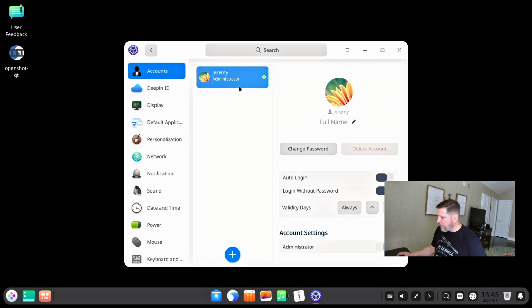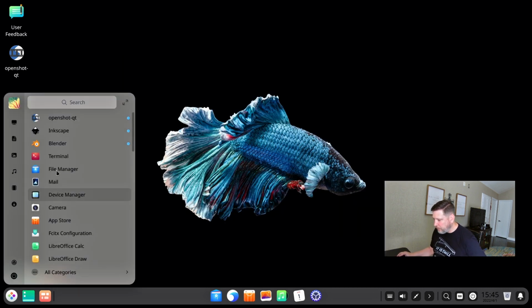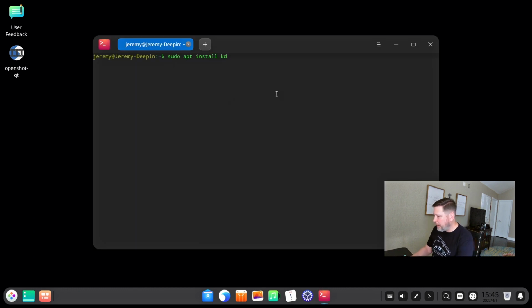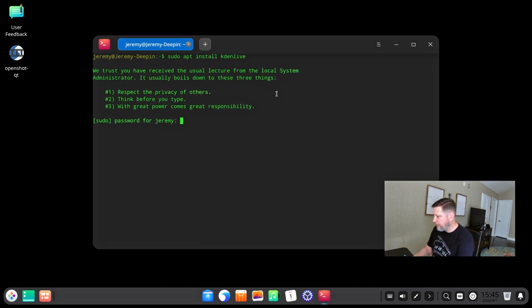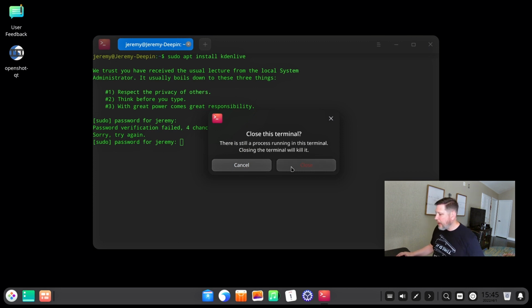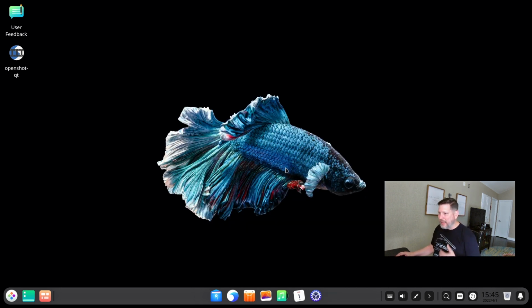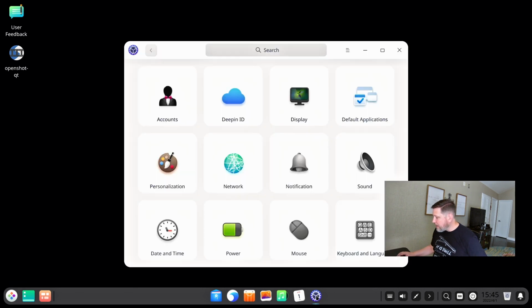I can see down here that my user is set as an administrator. Let us go to terminal. Let's try to install Kdenlive. And for some reason, sudo is still not working for me. For some reason, my user has not been given access to that group. And I'm having a problem with this whole setup.